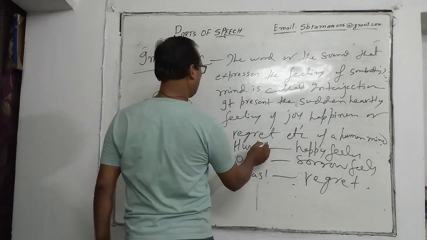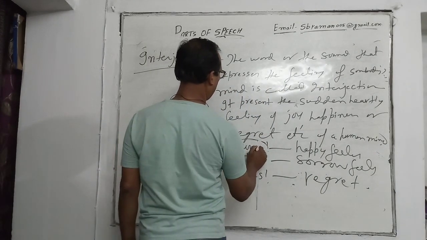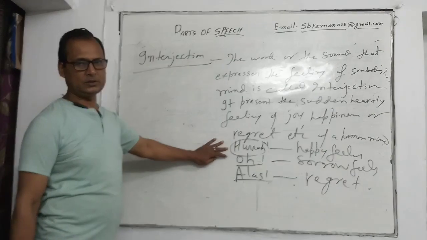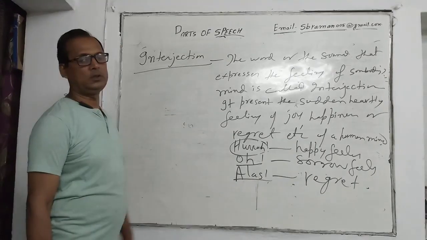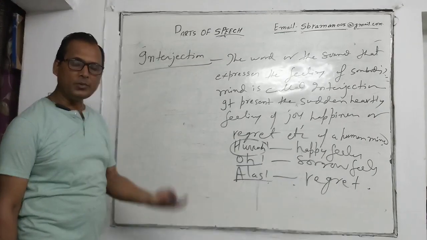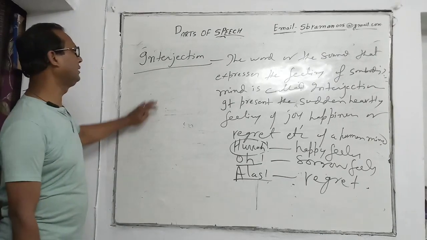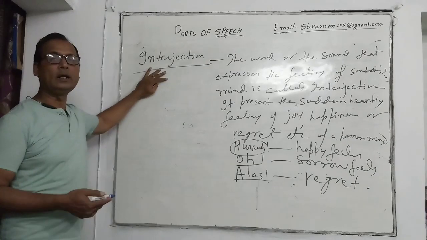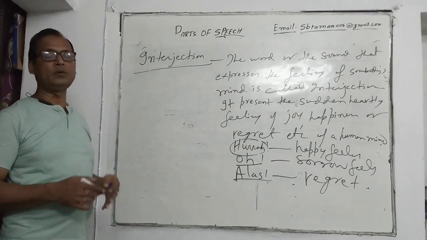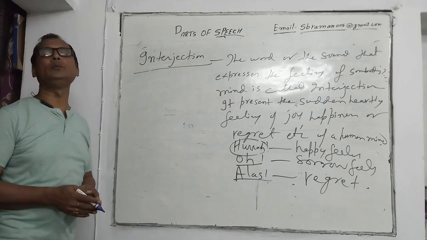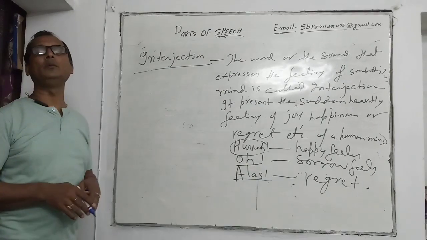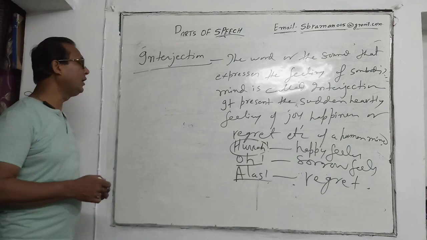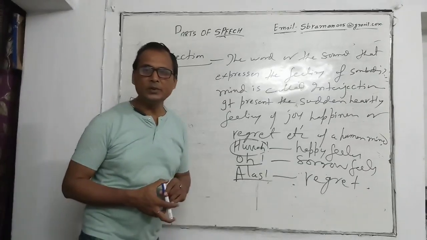So, hurrah, oh, alas. These are the feelings. We can say these are the sounds that show the feeling of a human brain, human mind. So here we have seen that interjection is a word, rather a sound, that expresses our feelings. Sometimes those feelings may be of happiness, sometimes sorrow, sometimes surprise, and sometimes regret also. So today we have completed our parts of speech.